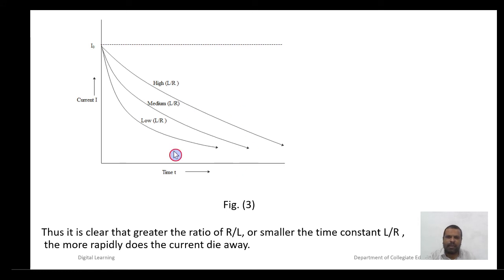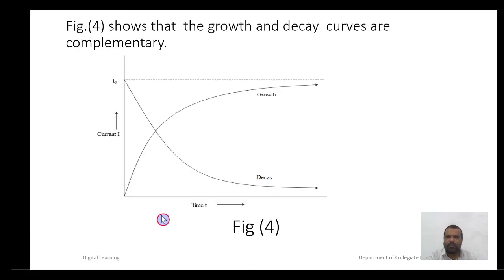The decay graph is like this. The maximum value goes on decreasing. For a low L by R, it reaches the minimum value earlier, as for a high L by R, it takes longer time. Thus, it is clear that the greater the ratio of R by L, or the smaller the time constant L by R, the more rapidly does the current die away.